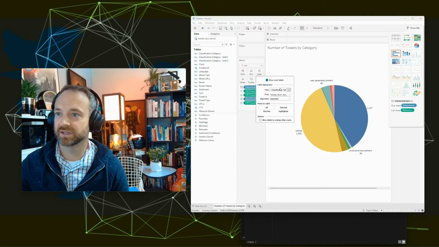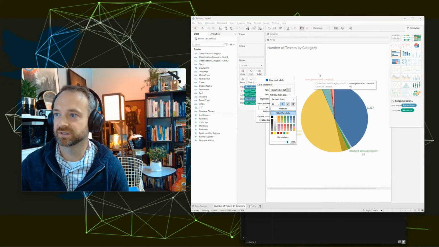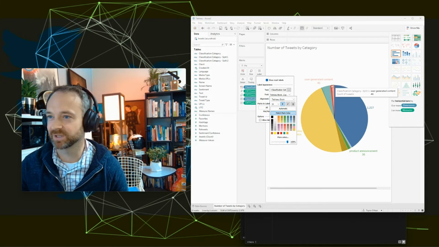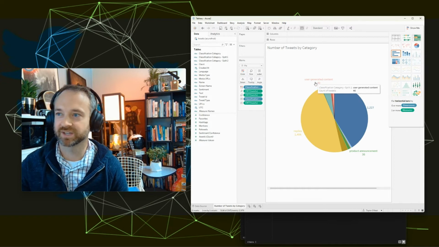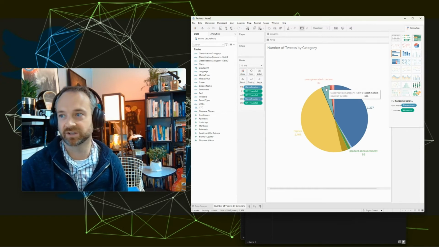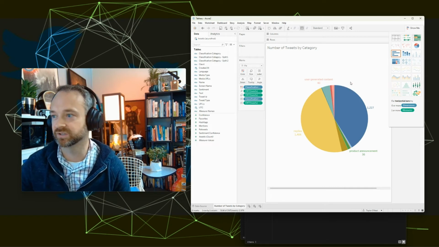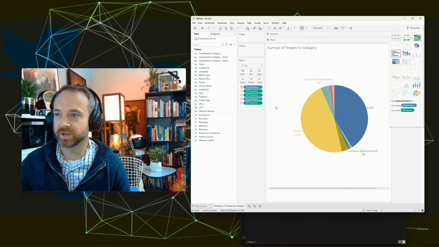And I'm going to make that label a little bit more bold and larger, and might even make it match the color there so I can see how it lines up. Since it doesn't perfectly line up there, I could work with formatting a little bit, but you can easily see replies are that, and user-generated content's one of those smaller slices. So it's kind of good that it has that color there because I know it's not those teal ones. Awesome. So the number of tweets by category.